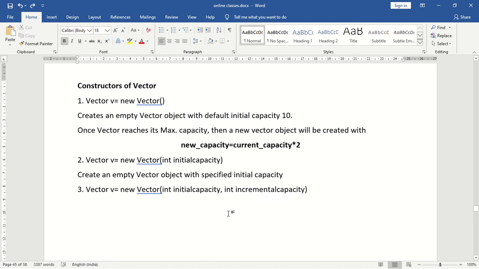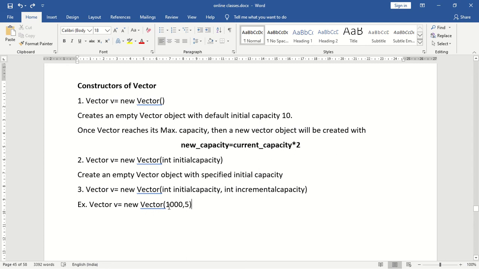Next, what is the next vector constructor? The next vector constructor is Vector v = new Vector(int initialCapacity, int incrementalCapacity). So what is this incremental capacity? Every time a vector reaches its maximum capacity, instead of the size being doubled, the size will increment based on this incremental capacity value. For example, Vector v = new Vector(1000, 5). So what is this constructor going to create? It creates an empty vector object with the initial capacity of 1000.